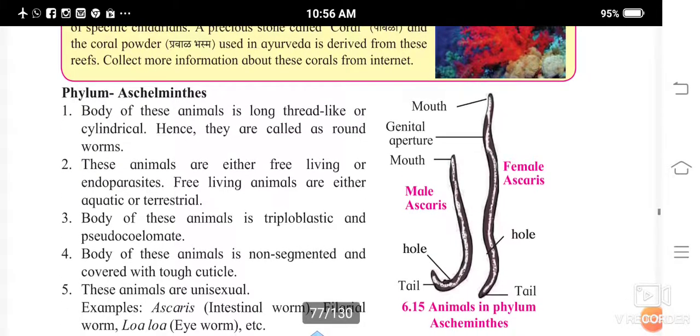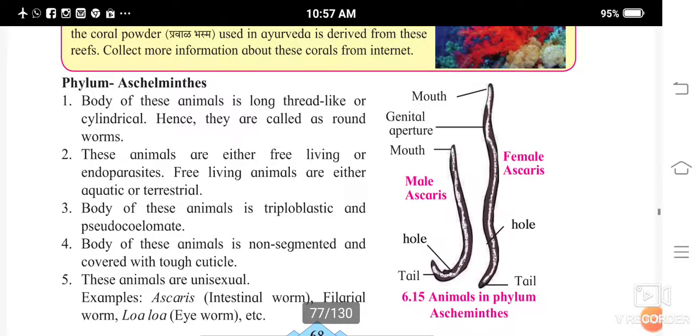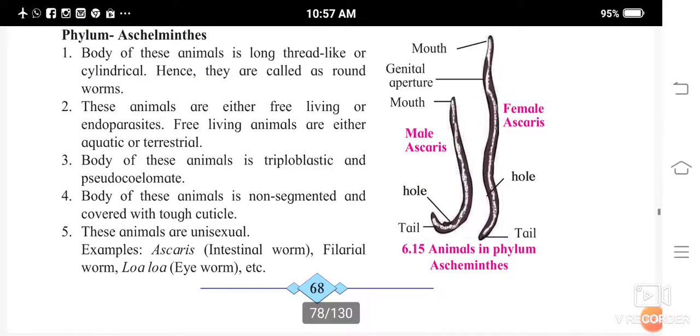Body of these animals is long, thread-like or cylindrical. Hence, they are called round worms. You can see in the picture, they have shown you Ascaris, male Ascaris and female Ascaris. This animal is long and thread-like, isn't it? Hence, they are called round worms because they are cylindrical in shape.